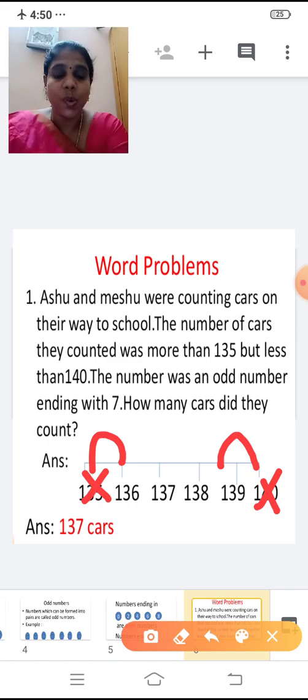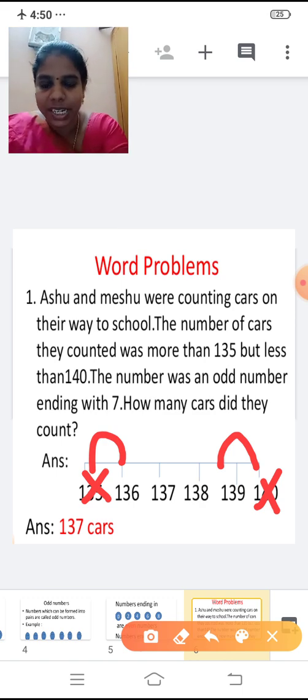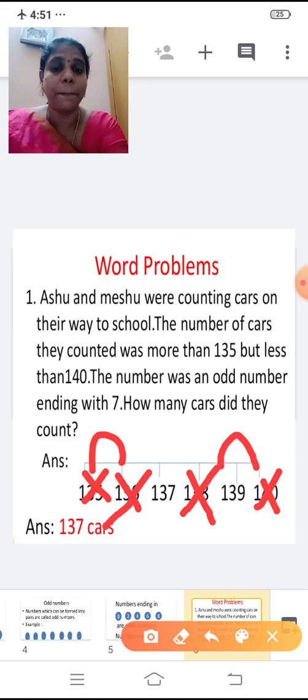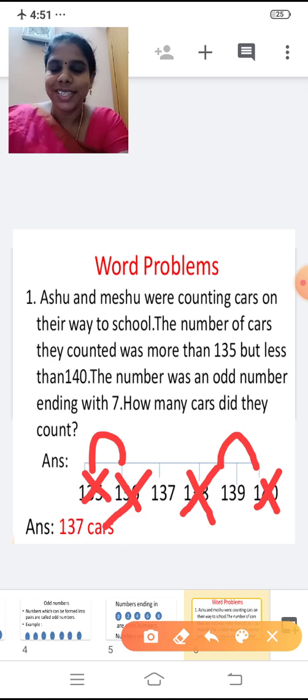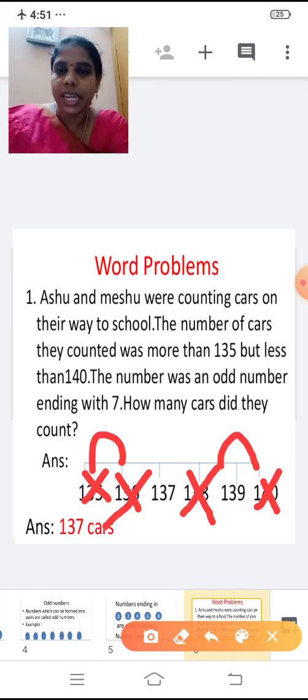So now the number was an odd number. What do you mean by odd number? It has to end with 1, 3, 5, 7, 9. So which is the odd number? 136 is an even number. 138 is an even number, as it ends with 6 and 8. If it ends with 0, 2, 4, 6 and 8, it is an even number, right? So I am crossing that. Yes. So 136 is not an answer. 138 is also not. Now the number was an odd number ending with 7.